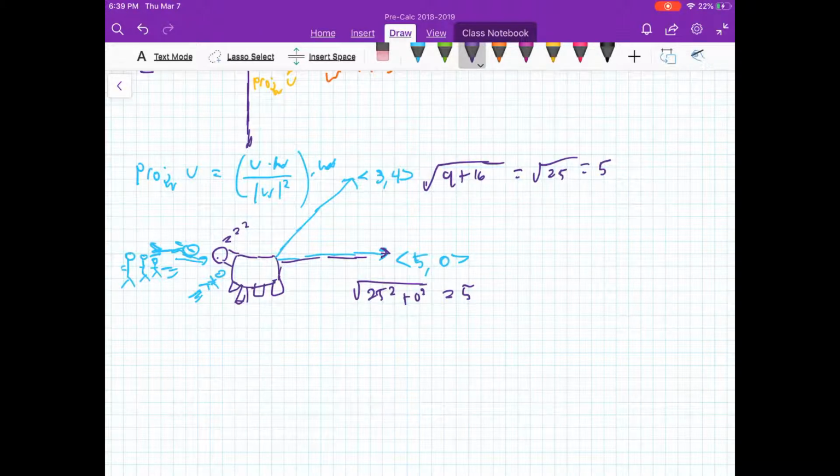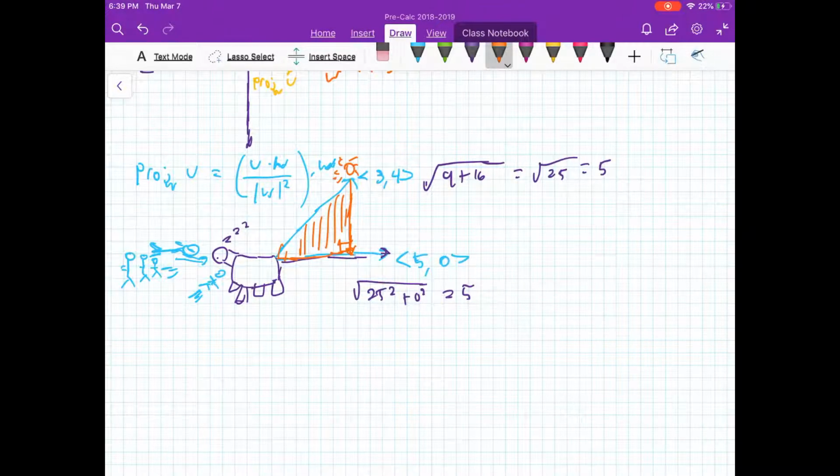But who has a better chance of actually knocking this dude over? This is where projecting vectors comes in and saves the day. Here's what we're gonna do. We're gonna put a little sun up here and see how much rightward force this upward vector has. So if I were to convert this upward vector to rightward force, how much force would it actually have? Let's make a right angle here and see how much force it would create. And so we use our vector properties.